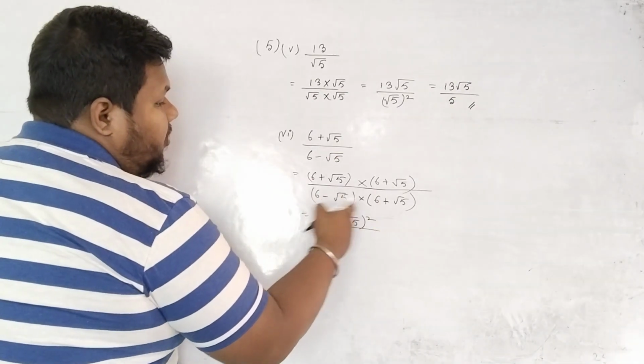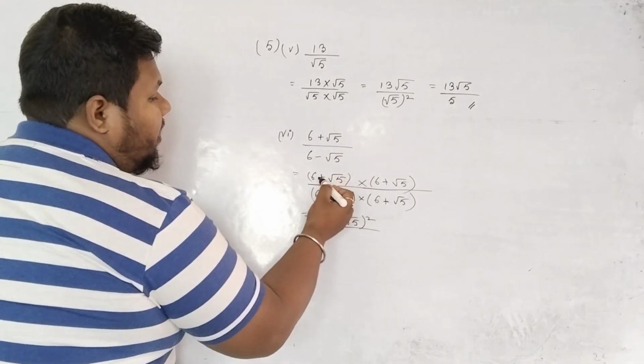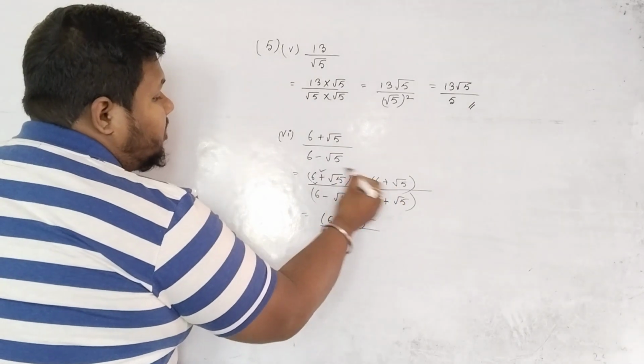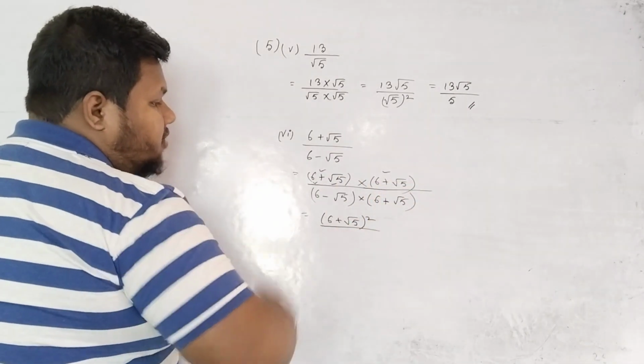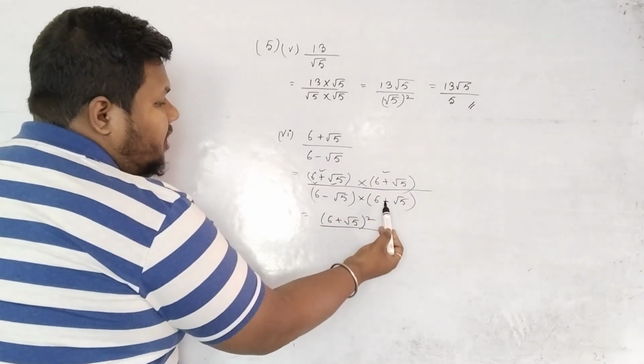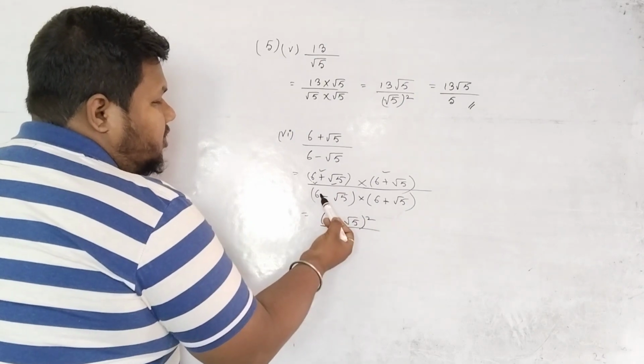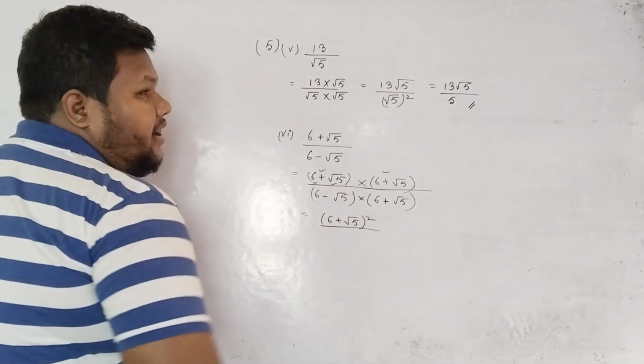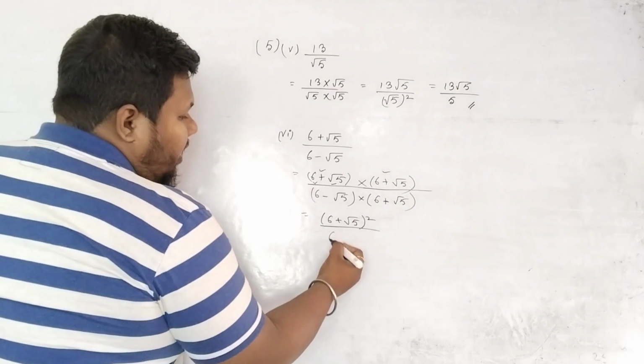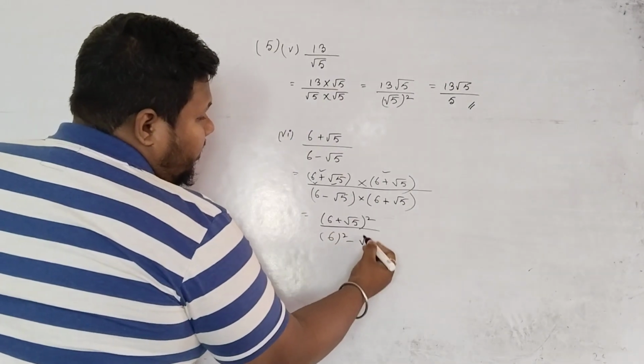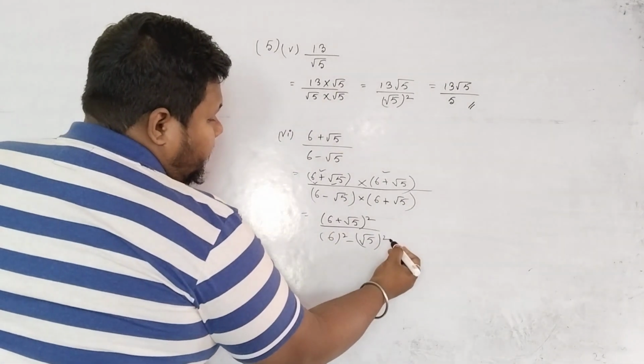The only difference between these two and those two is that here the terms are same and the sign is also same. So it is a plus b whole square. But here you see the terms are same but the signs are different. One is plus, one is minus. A plus b into a minus b. What is the formula? A square minus b square.